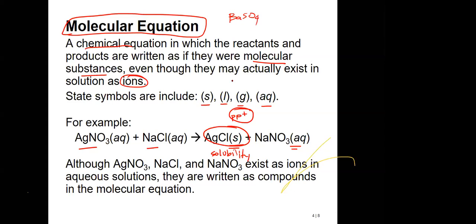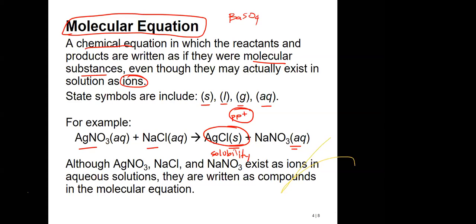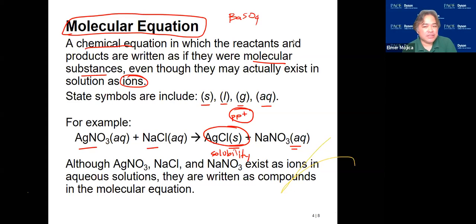So do we actually evaluate the solubility when we see the product? You have to know the solubility rule, because that's the only way for you to predict whether you're going to have a precipitate or not. That's why I'm telling you that what dictates that this becomes the precipitate is the solubility rules.